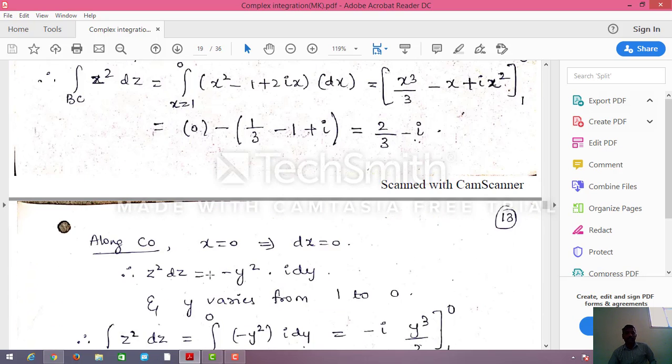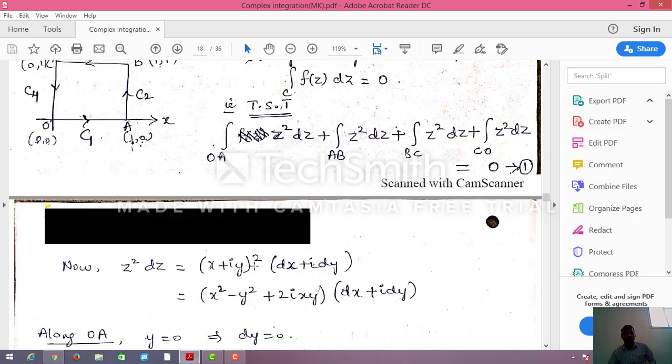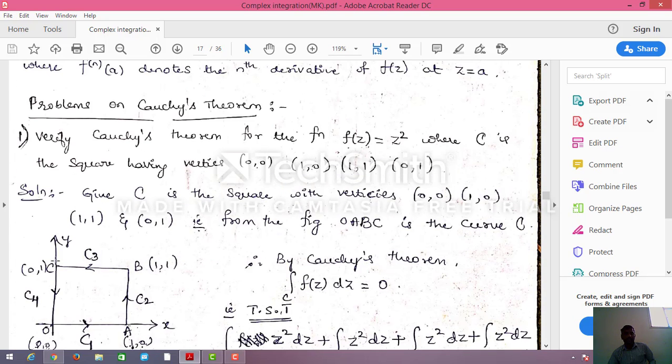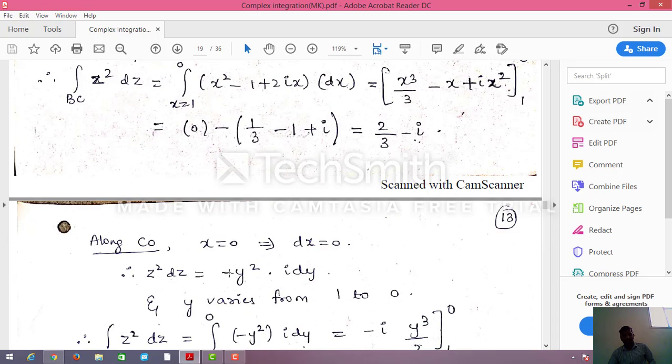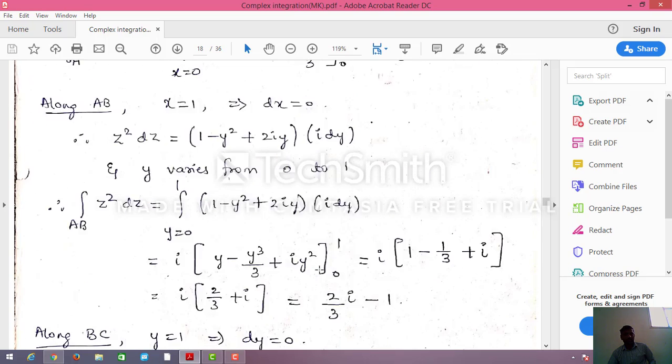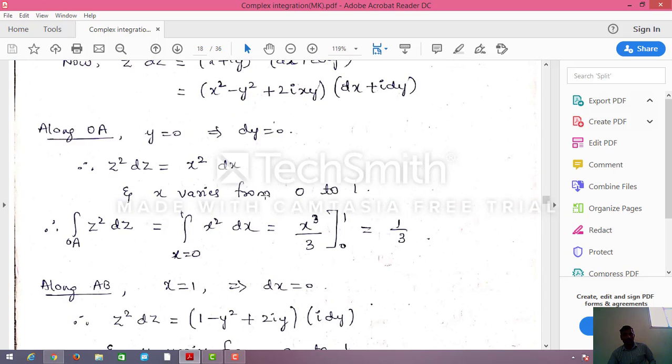Similarly, we do along CO. Along CO, we know that CO is nothing but the y-axis here. The y-axis means x equal to 0, so dx equal to 0. In z square dz, in place of x we put 0, and y as it is, then dx is 0.